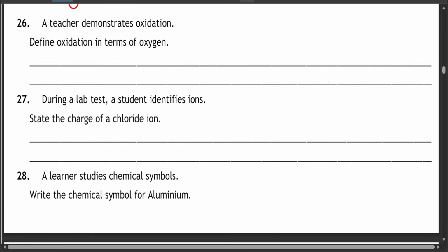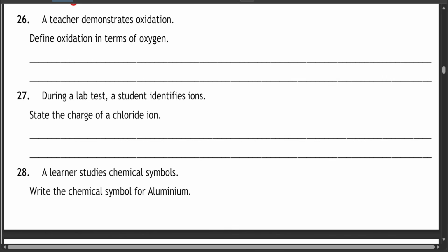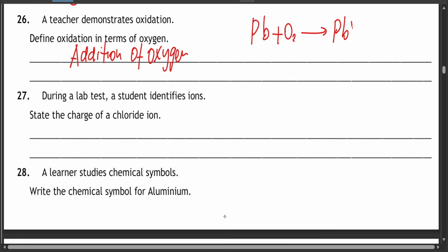Question 26. A teacher demonstrates oxidation. Define oxidation in terms of oxygen. Now, oxidation means addition of oxygen. So for example, we have lead reacting with oxygen, you get lead oxide. So what happened here?